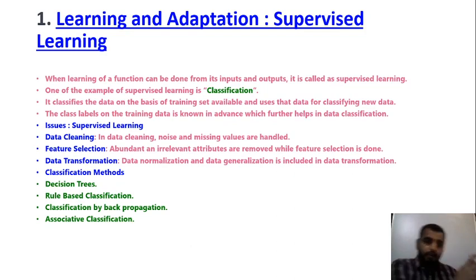Or else, if you are learning, but you are not producing that particular amount of result, then you are not considered as a valid or passed student. You should repeat those things until and unless you get that particular amount of result. That is what you call supervised learning. So what do you mean by this?